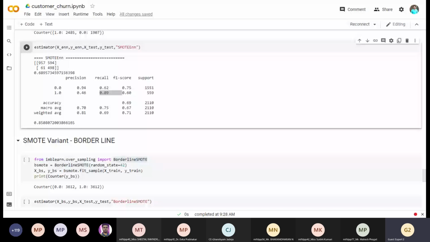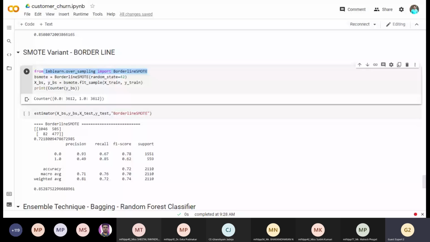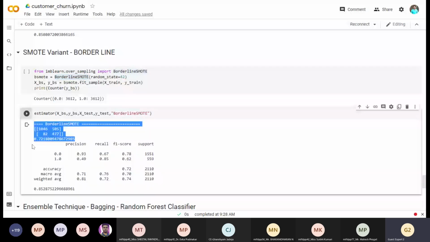The same way I have implemented borderline. These are all inbuilt libraries. I have not done so much in the implementation. I am just importing the libraries, calling the function, and printing the result. It shows that, okay, it is 85, 62. See, accuracy can be 74, 75, 74. It's fine, because now we are not focusing on only accuracy. We are focusing on this parameter as well.